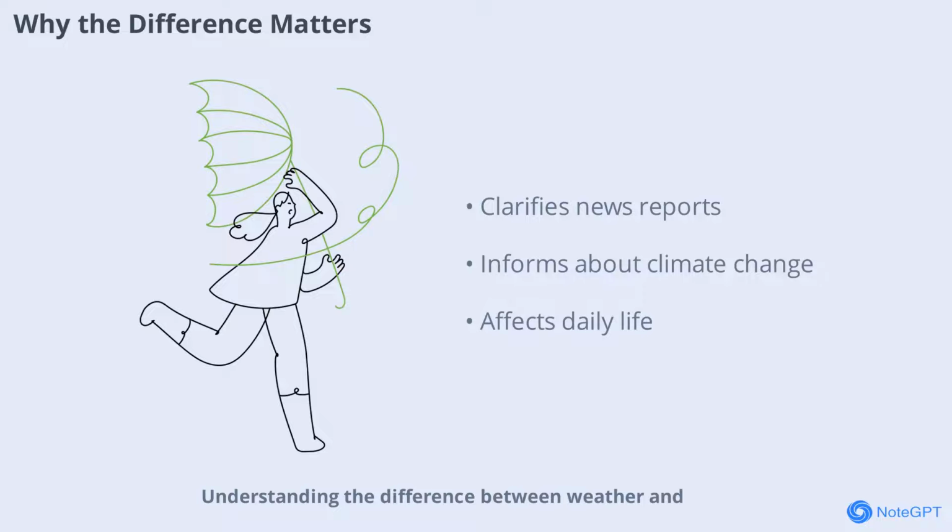Understanding the difference between weather and climate is important for many reasons. It helps us interpret news about extreme weather events and climate change. When scientists talk about global warming, they're referring to changes in climate, not just a hot day.